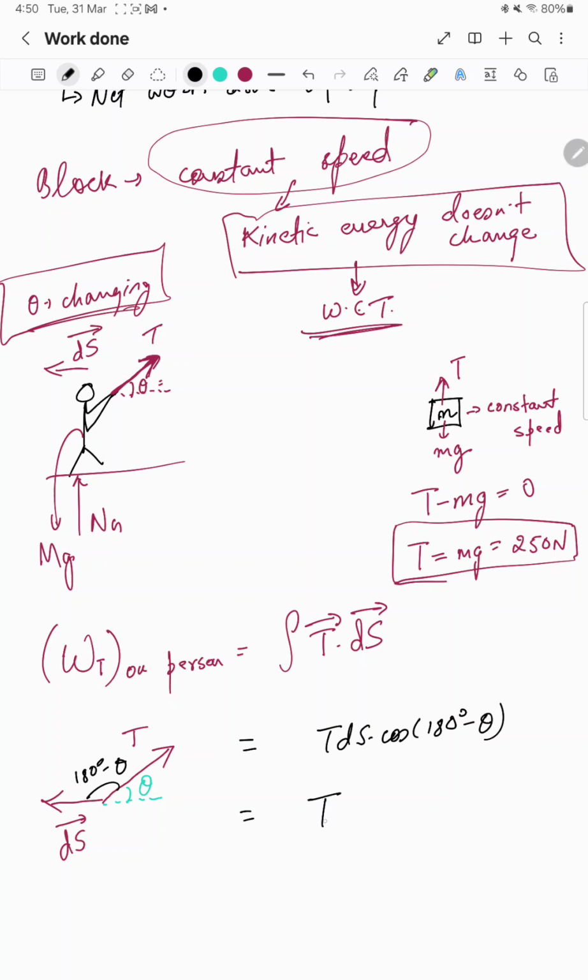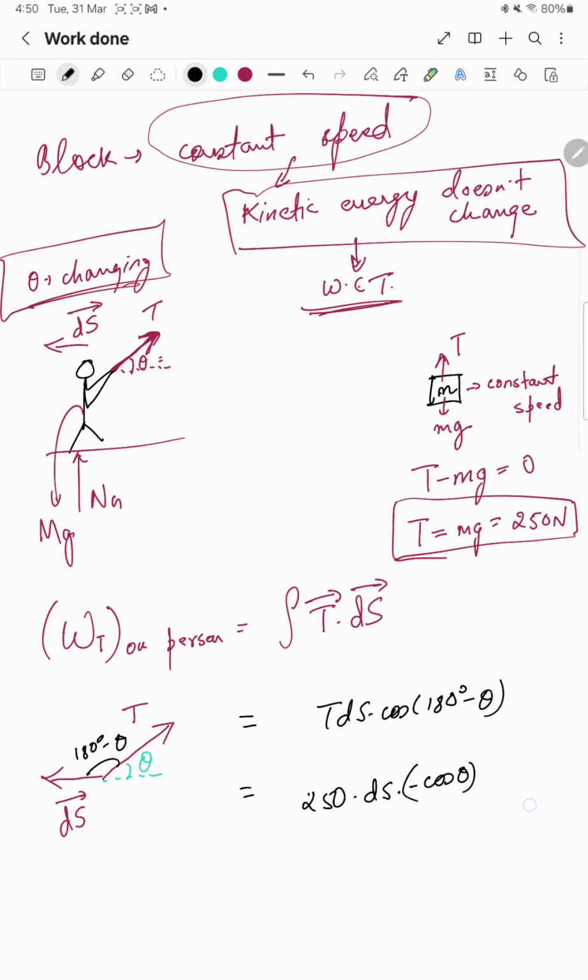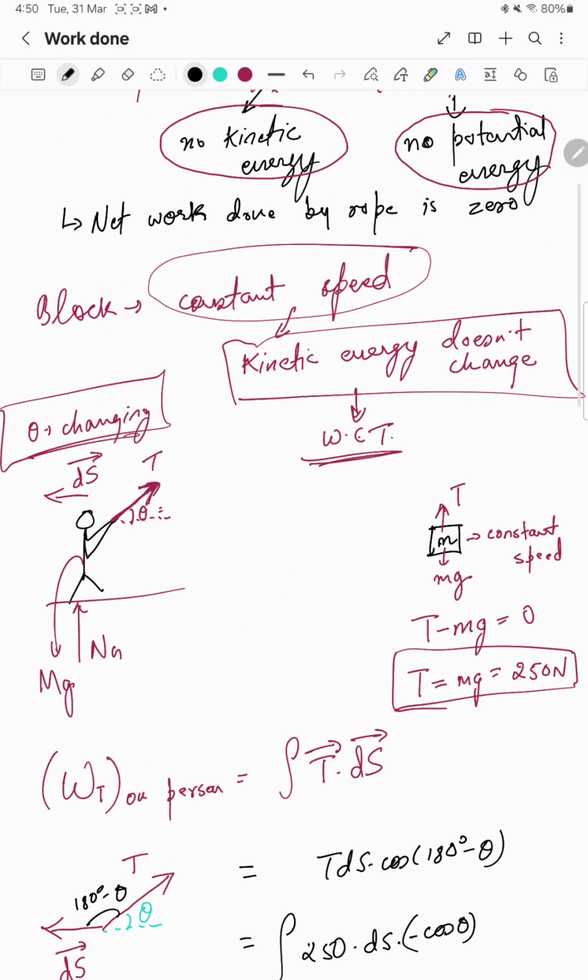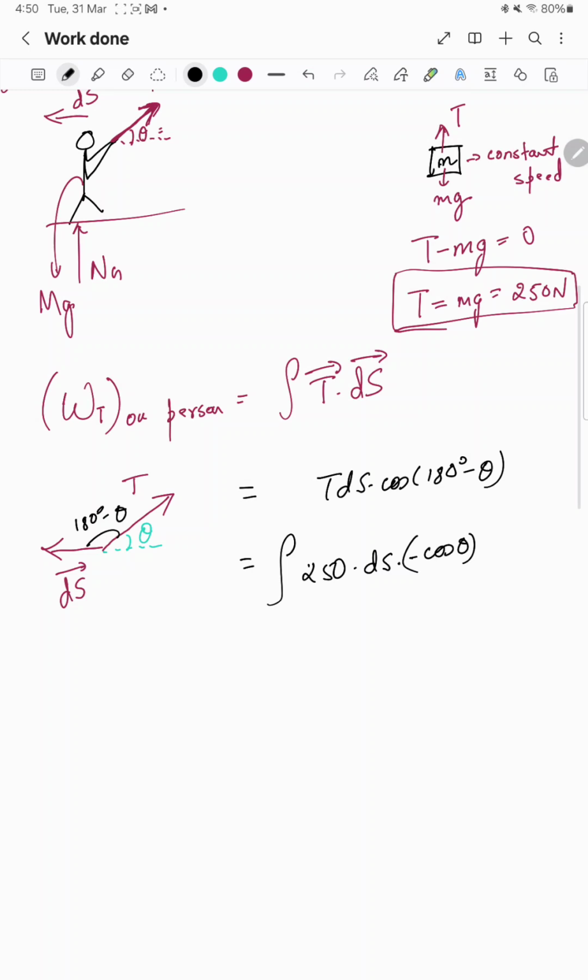Here I can write the T value; we know that tension will always be 250. So T ds cos(180 degree minus theta) gives minus cos theta, sorry, minus cos theta. We have to integrate this.